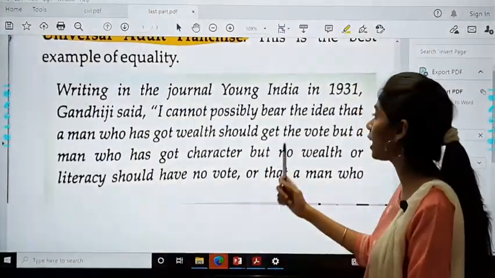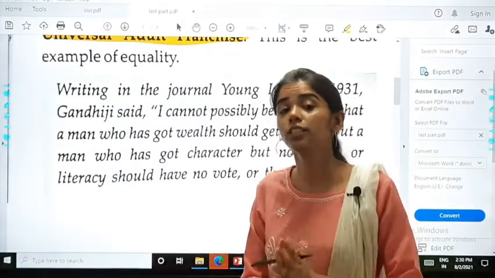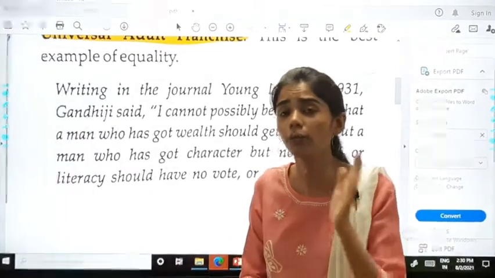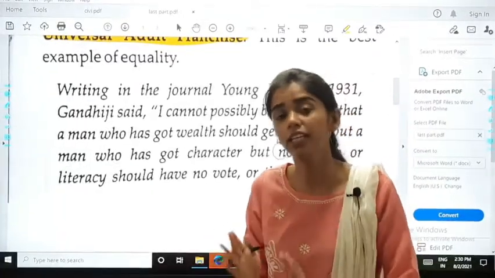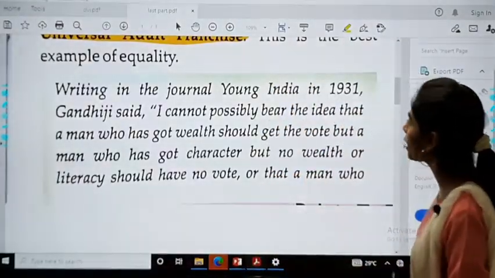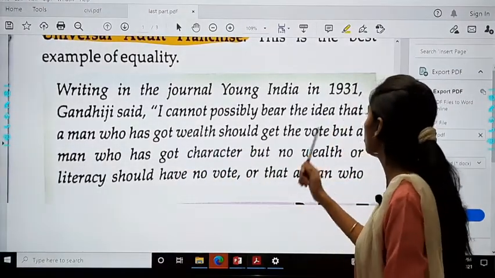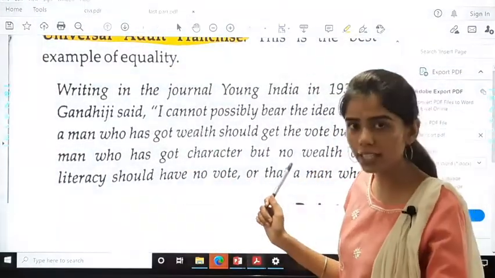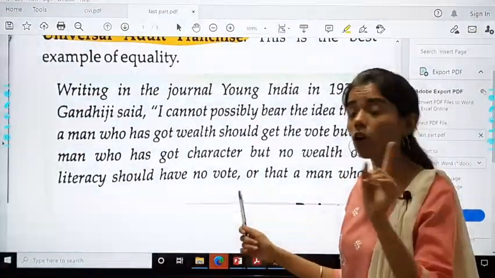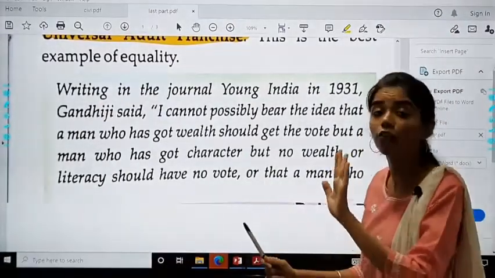What they have said, Gandhiji, we all know his views were very open-minded, and he hated inequality on the basis of caste, religion, anything. He believed everyone should get equal rights. So what did Gandhiji say? That I possibly believe that a man who has got wealth should get the vote. Okay, wealth है आपके पास, तो vote मिलना चाहिए. But a man who has got character but no wealth or literacy should have no vote.